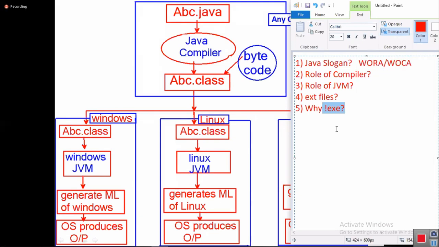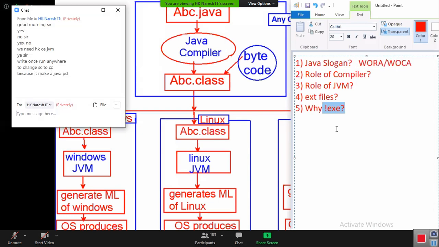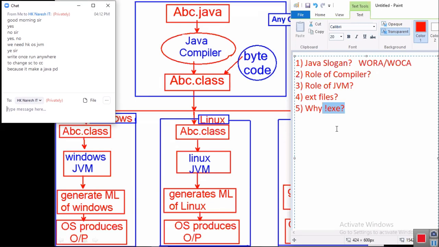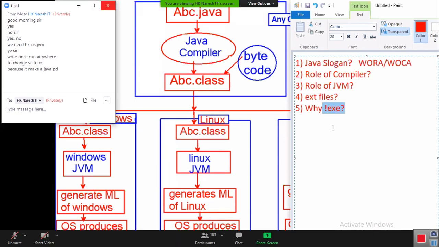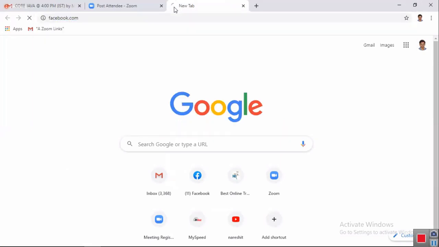Right. Let me give you another practical example. You open the browser, and in the browser you type facebook.com. This HTML file is downloaded from the server.